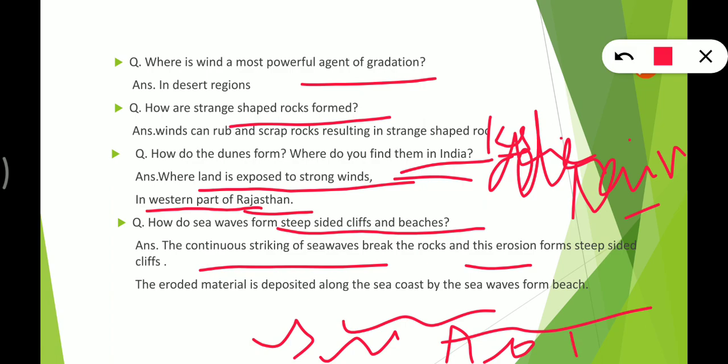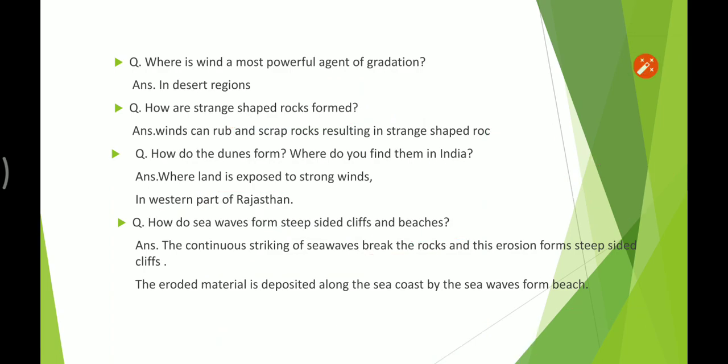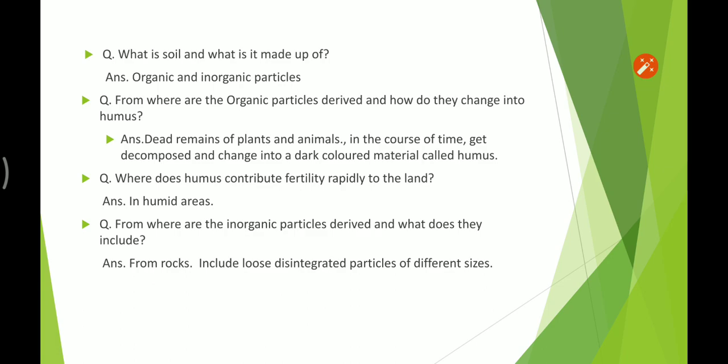And if we talk about beaches, when they erode the rocks, the particles are transported by the waves to the sea coast, and there they are deposited, and thus beaches are formed.